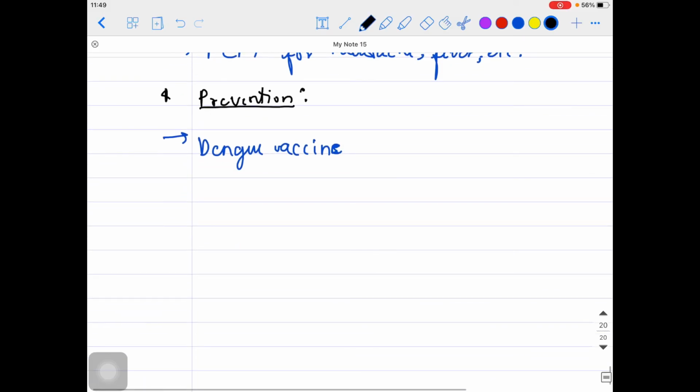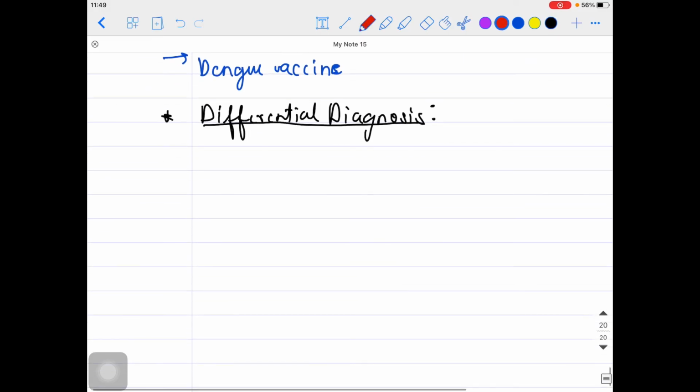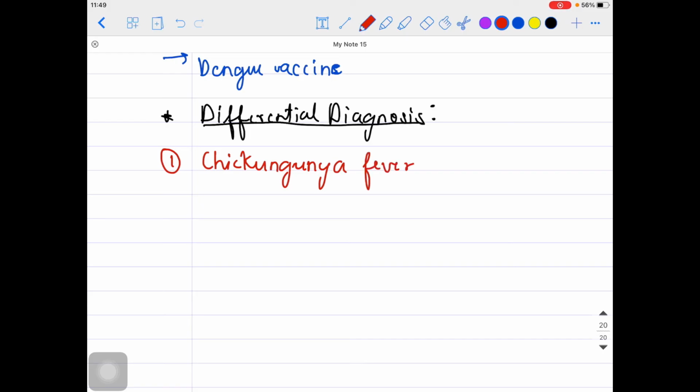Some of the differential diagnosis I would like to give over here. Dengue could easily be confused with some of the other viruses. For example, the chikungunya virus. This is also a very common virus which we are seeing in patients in India basically. What is happening in chikungunya? Flu-like symptoms might be there in these patients also, a running nose and all, but flu-like symptoms might be there.